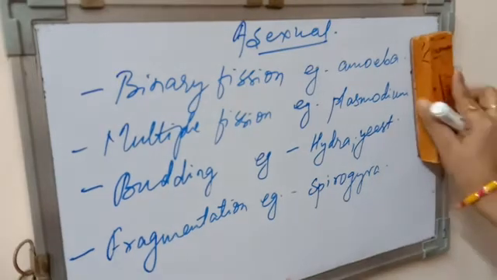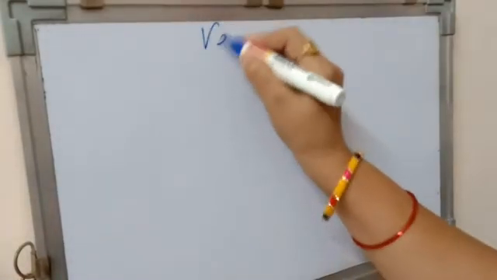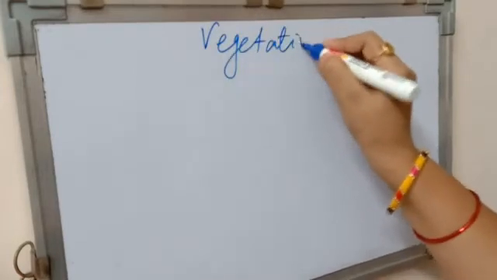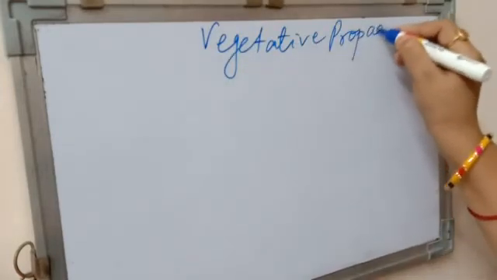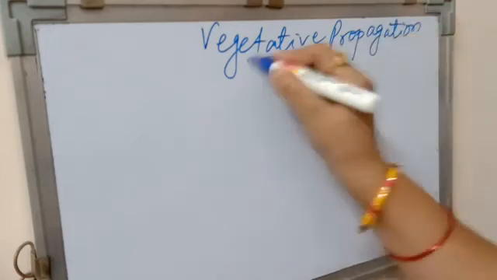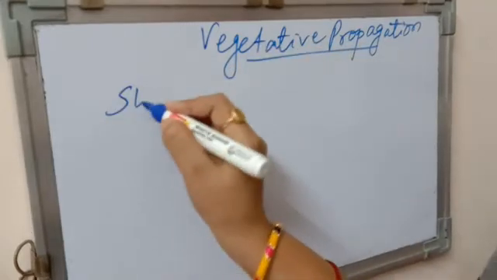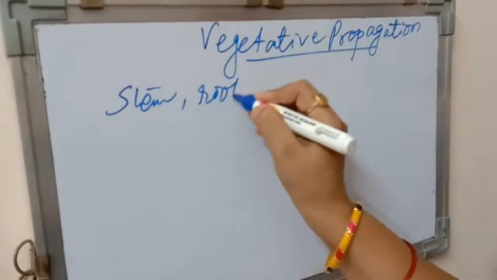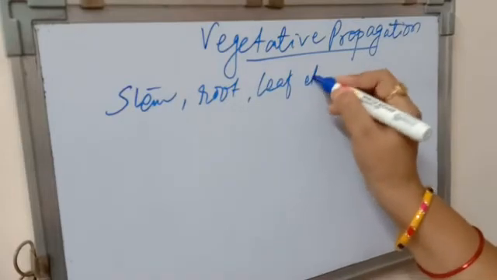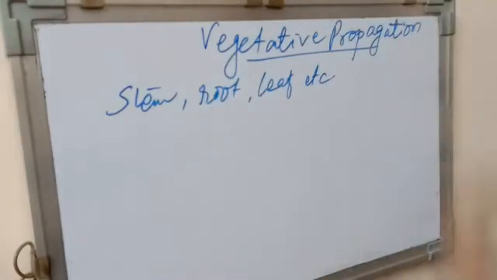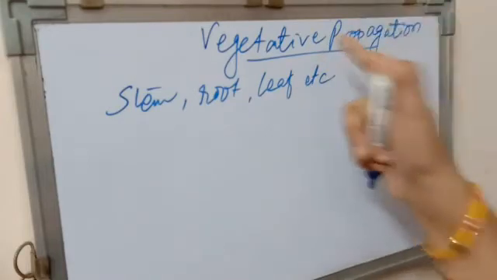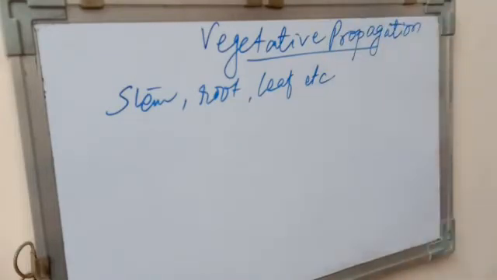Now quickly I am beginning with one more kind of asexual reproduction, but it is for higher plants. That is called vegetative propagation. What is vegetative propagation, children? Vegetative propagation means by using the vegetative parts like stem, root, leaf, etc., a new plant is produced. That process is called vegetative propagation, right? So we have different kinds of vegetative propagation methods.